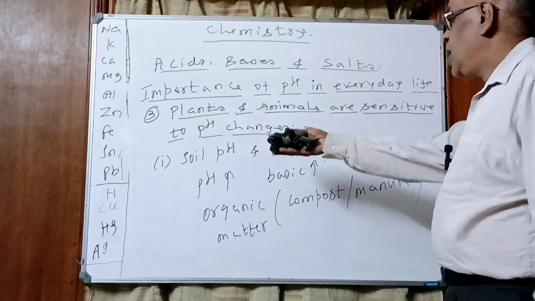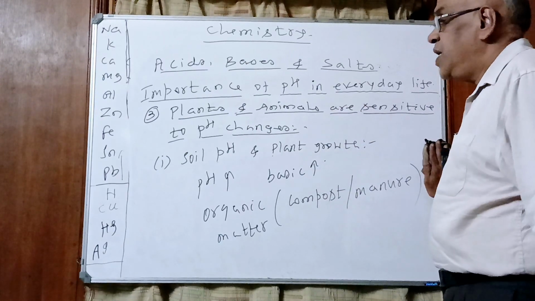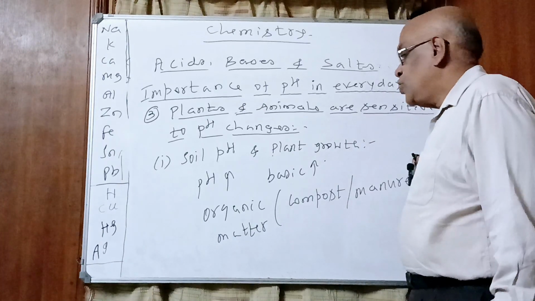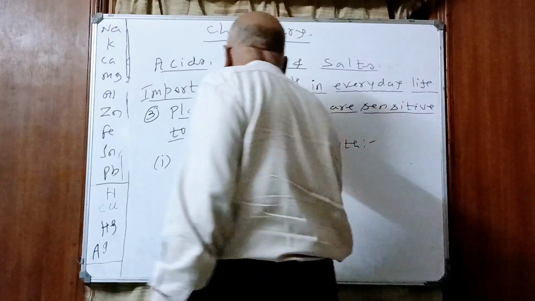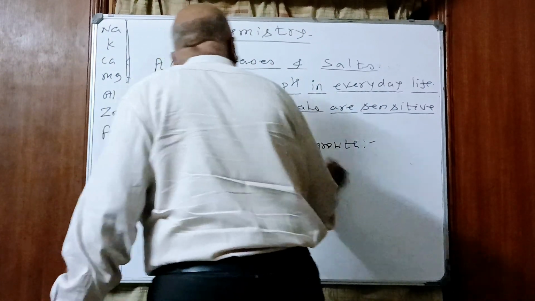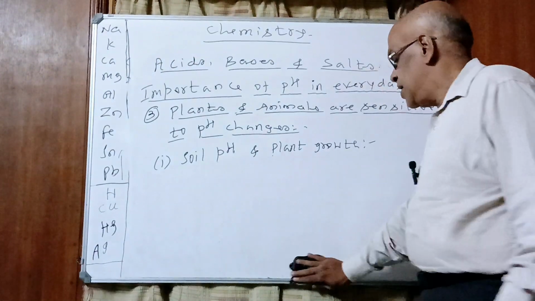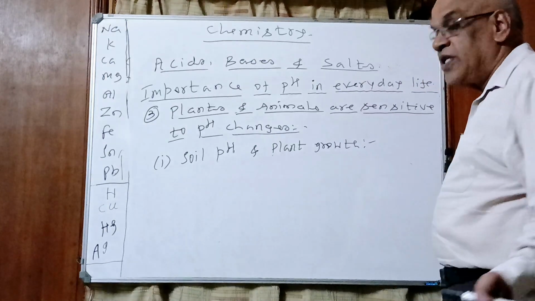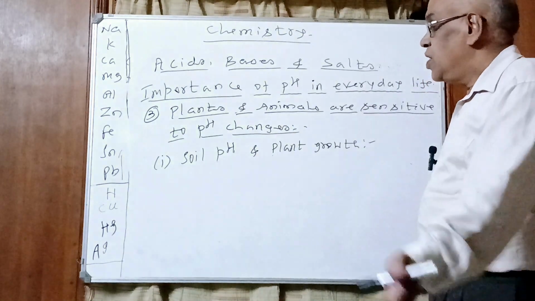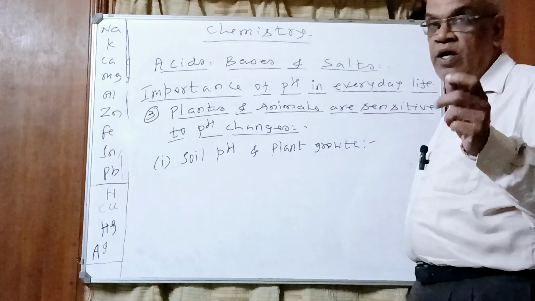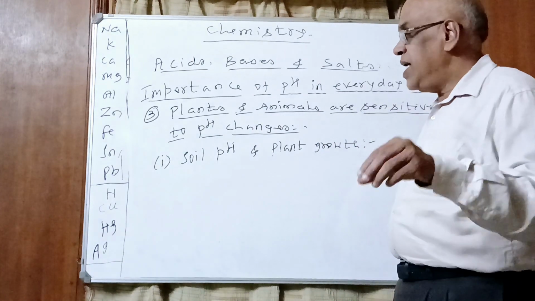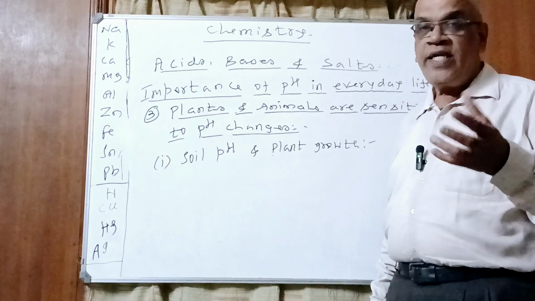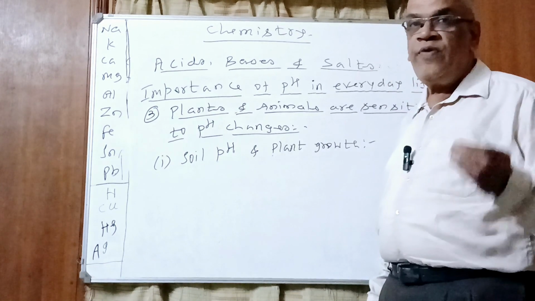This is the role of pH in the soil for plants, how the pH of the soil can affect the growth of the plant and ways to correct it. Most of the time it decreases. It becomes acidic, not basic. Even we can check ourselves the pH of the soil, children. Take 2 grams of soil in a test tube, add about 5 ml of water. Then filter this mixture through filter paper.